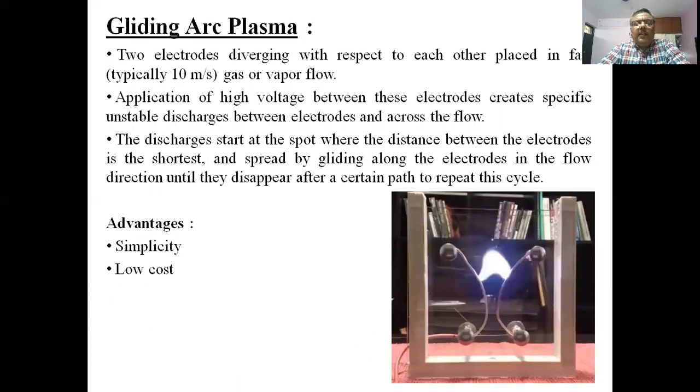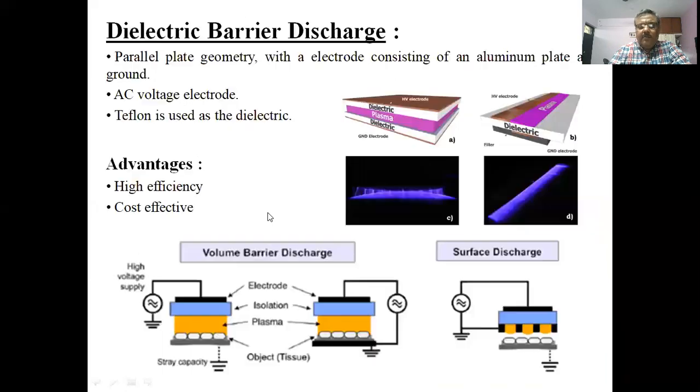The third one is the gliding arc plasma, with two electrodes diverging with respect to each other. These diverging electrodes are placed in a fast, typically gas or vapor, flow. Application of high voltage between these two electrodes creates specific unstable discharges between the electrodes. The discharges start at the spot where the distance between the two electrodes is the shortest and spread by gliding along the electrodes in the flow direction until they disappear after a certain path to repeat the cycle. The advantages are the simplicity and the low cost.